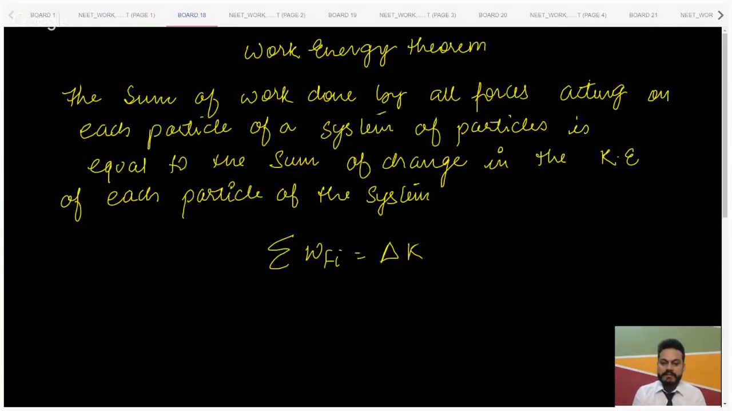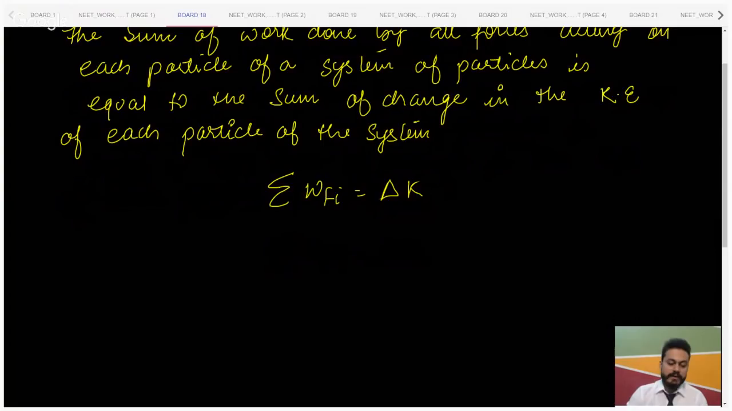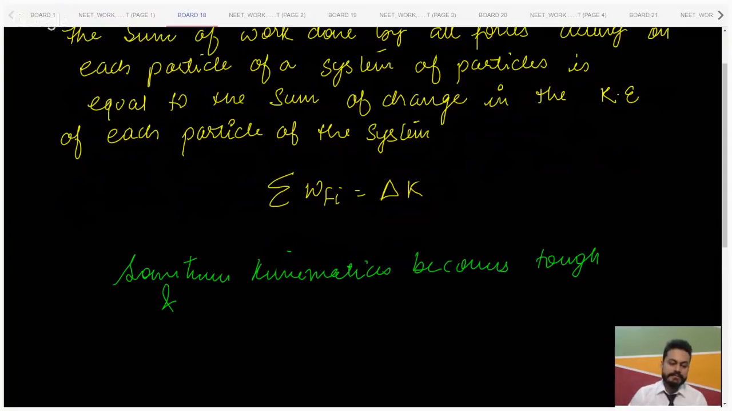The first thing that we are going to discuss is the work energy theorem. This theorem is simple, but why are we actually using it? Sometimes I'll just keep on writing, and sometimes kinematics becomes tough, and for those situations we need the work energy theorem.